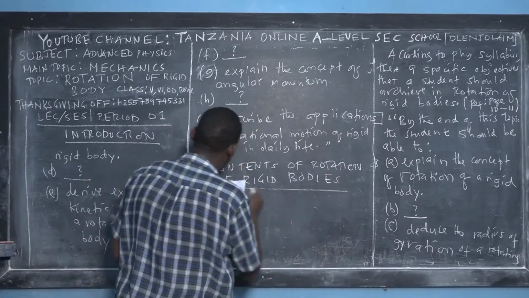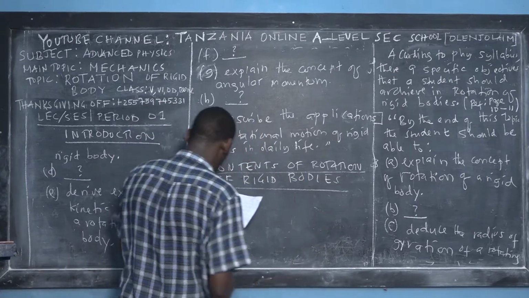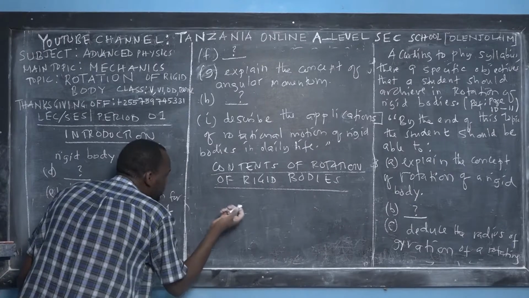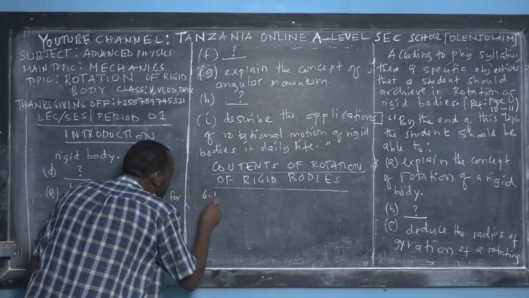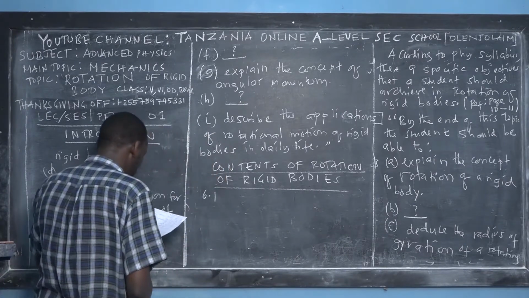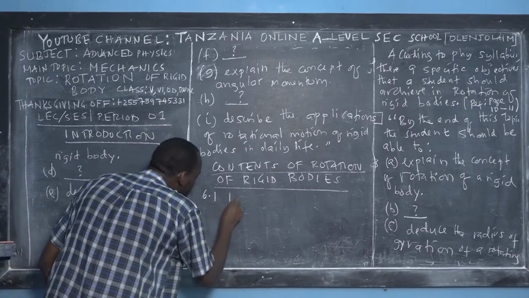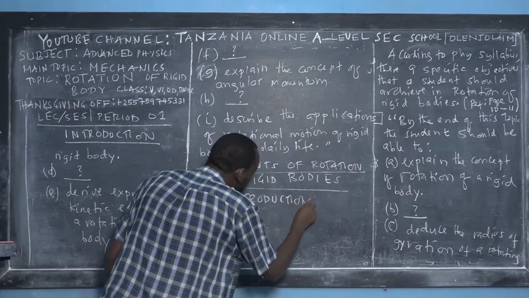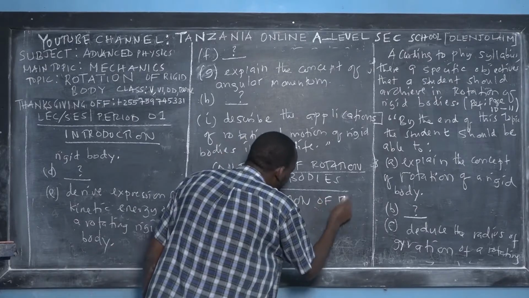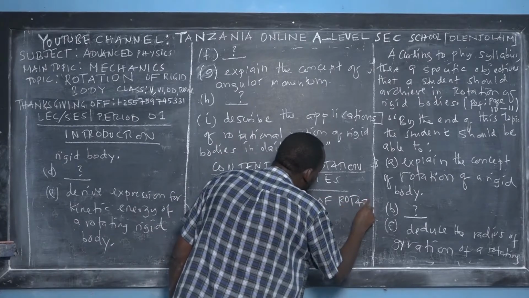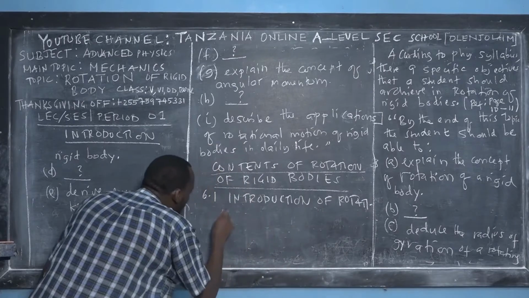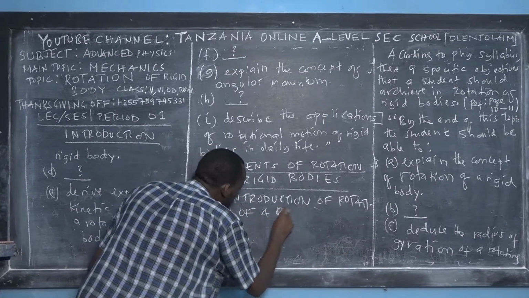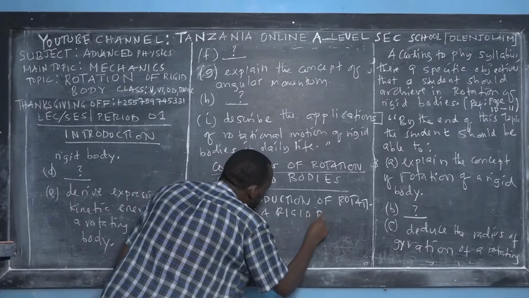I will teach you first what a rigid body is. Since it's the sixth topic in mechanics, we can call it 6.1. I will teach you the introduction, the foundation: rotation of a rigid body.